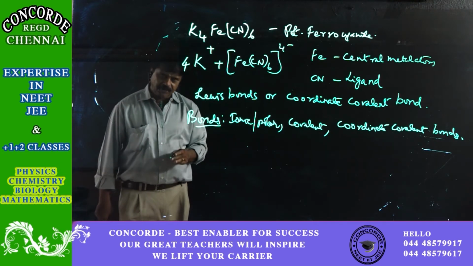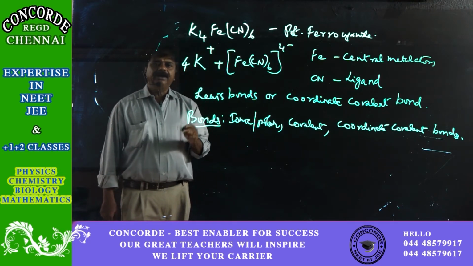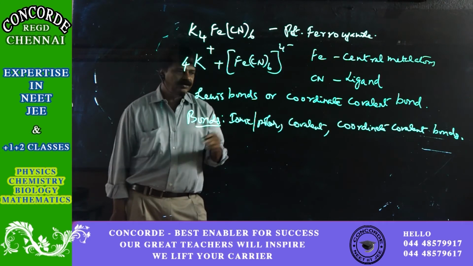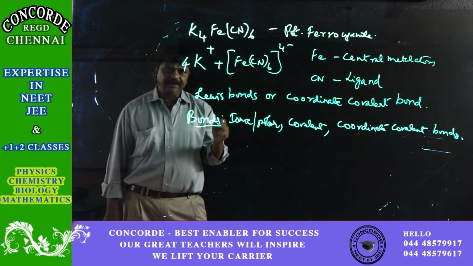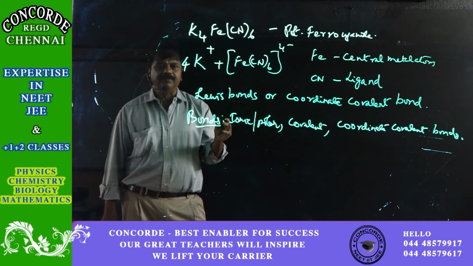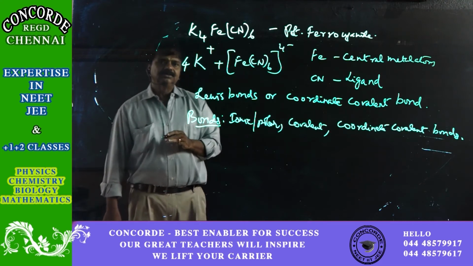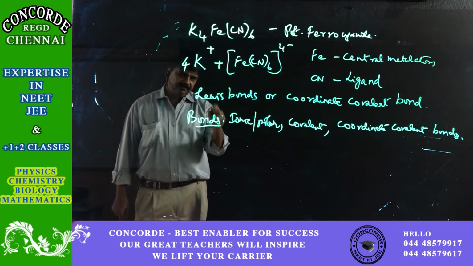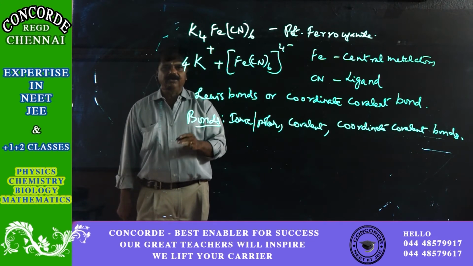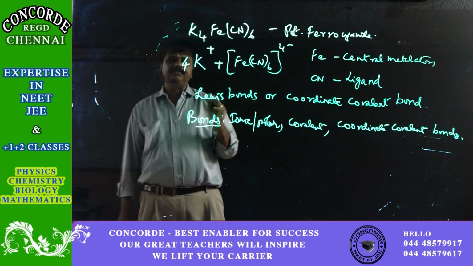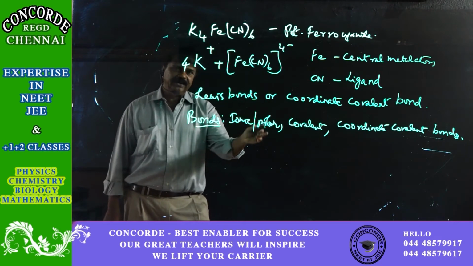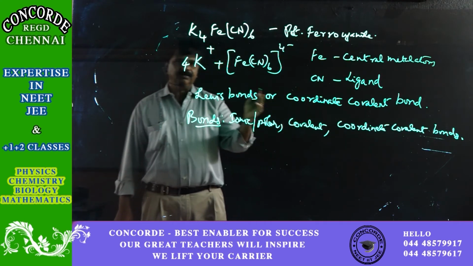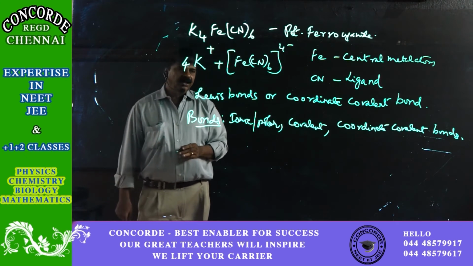Whereas in a covalent compound, a pair of electrons is shared by both of the atoms or both of the elements involved. So the shared pair of electrons becomes the common property of both the elements. So that is a covalent bond. For the ionic bond, the covalent bond, or for that matter any bond formation, a minimum of 2 electrons are required. Here one donates and the other accepts, so total 2. And here 2 are shared, a pair of electrons shared by both.